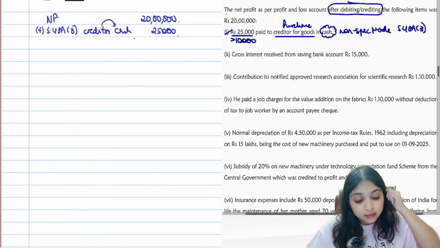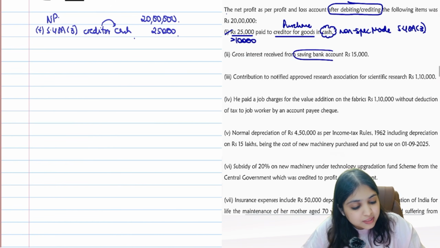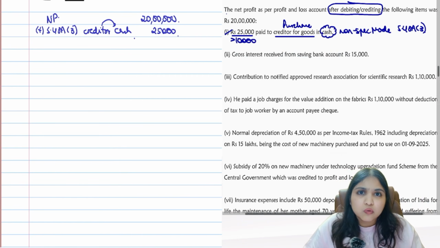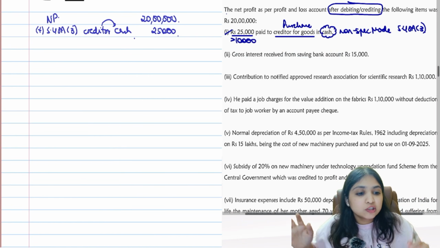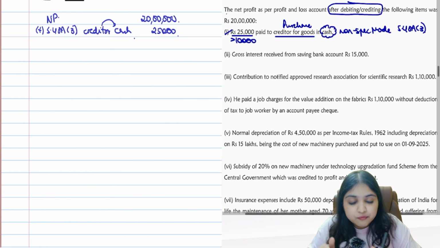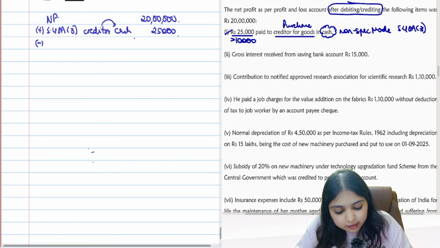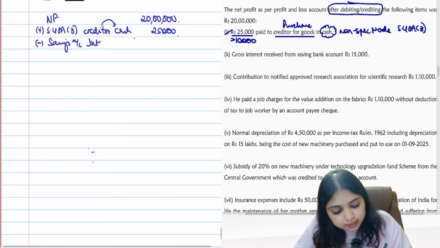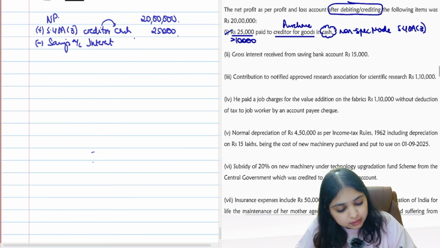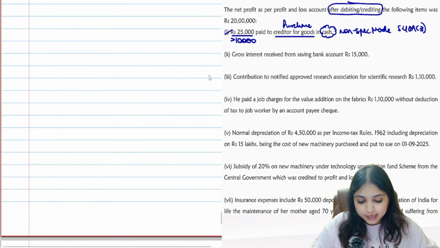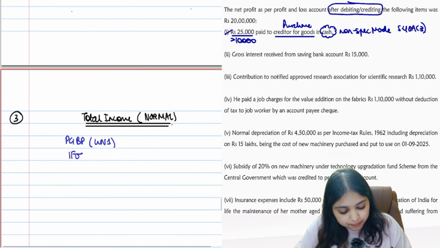Done. Then, gross interest received from savings bank account. You tell me, guys, savings interest is credited in my P&L account. What will I do? I will not straight away take it to IFOS. Step by step, first PGBP. It is credited to P&L, so you will reverse the credit. You will debit it. You will remove it. Savings account interest, what is the amount? 15,000. I'll remove it from PGBP and take it. Now where will I take it to? IFOS head.